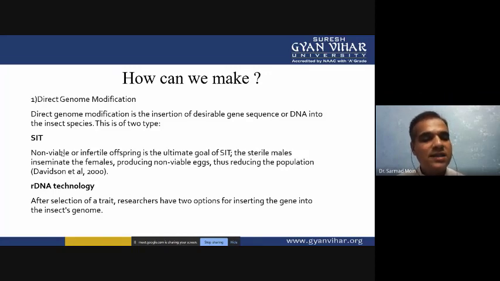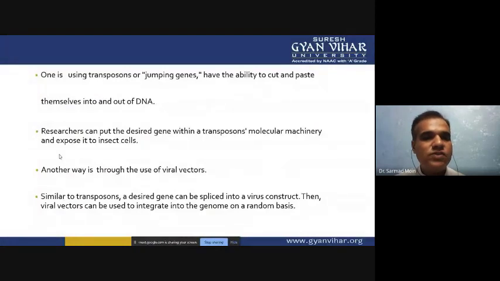Then there is another technique, rDNA technology. After the selection of the trait, researchers have two options for inserting the gene into the insect genome, so that they can disturb the production of the other healthy organism. One is using transposons, or jumping genes, which have the ability to cut and paste themselves out of the DNA.